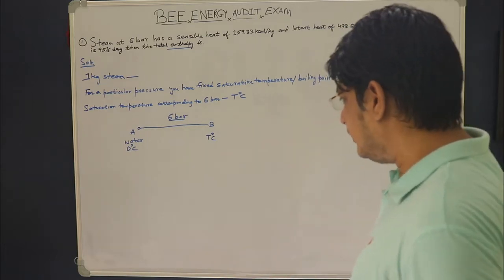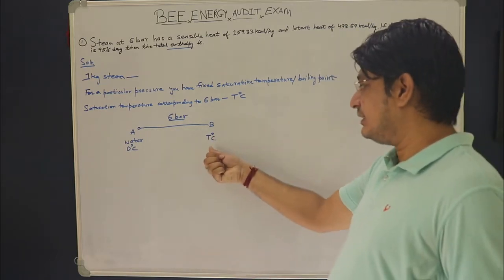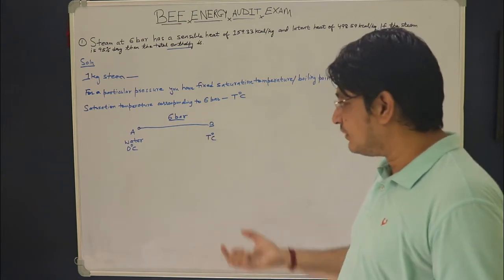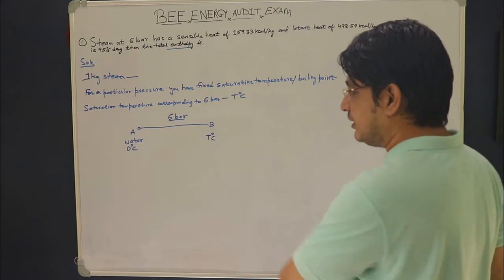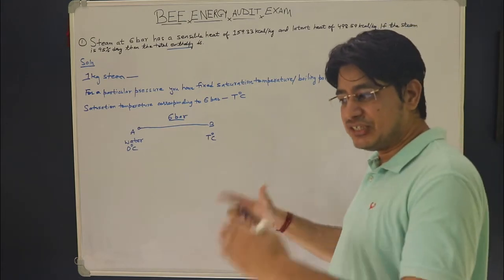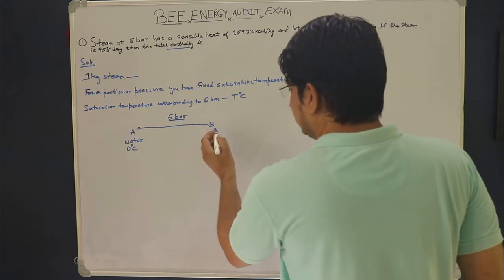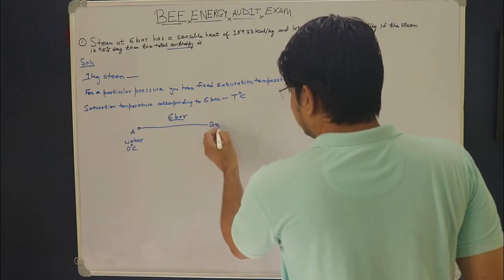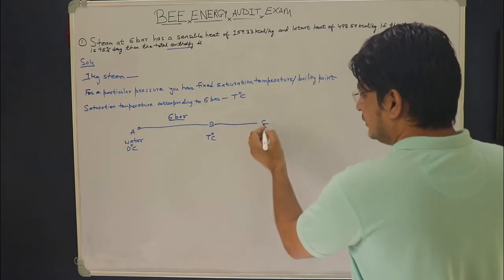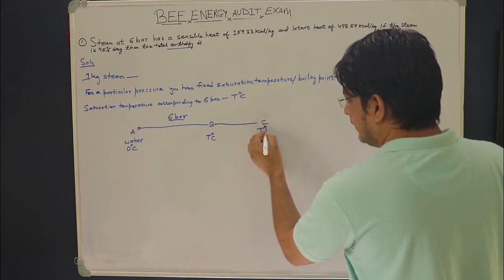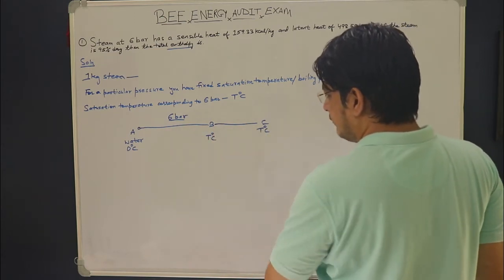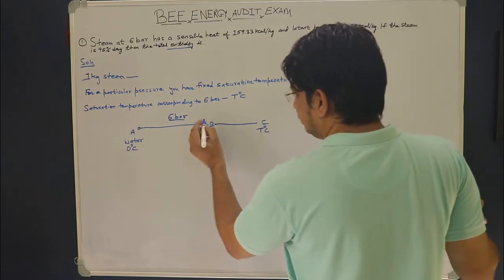Now the water has reached its saturation temperature. As you keep on adding further heat energy to this water, phase conversion starts from here, up to the point C, which will again be at temperature T degree centigrade, where 100% water will be converted into 100% steam.